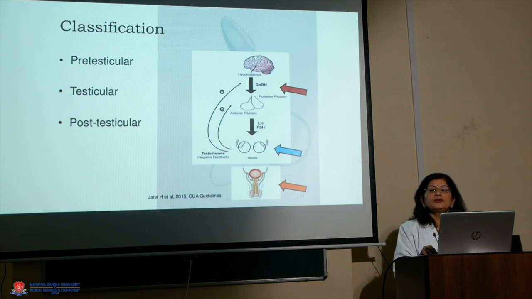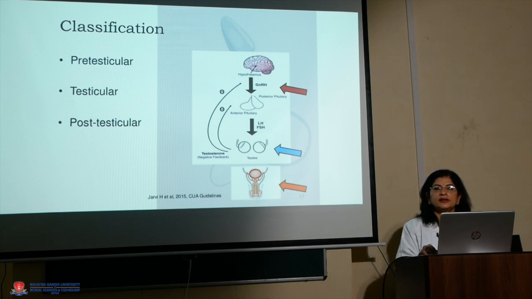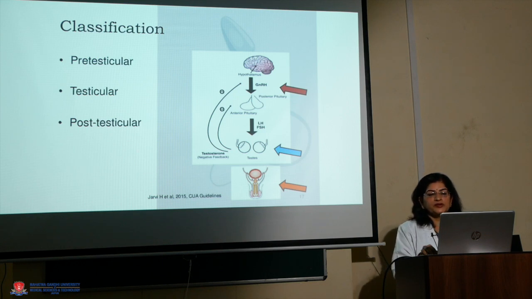We know that there is secretion of the GnRH hormone from the hypothalamus, which acts on the anterior pituitary and helps in the release of FSH and LH. FSH acts on the Sertoli cells and helps in spermatogenesis, while the LH acts on the Leydig cells and helps in secretion of testosterone. This testosterone is necessary for the development of the spermatozoa, for spermatogenesis.